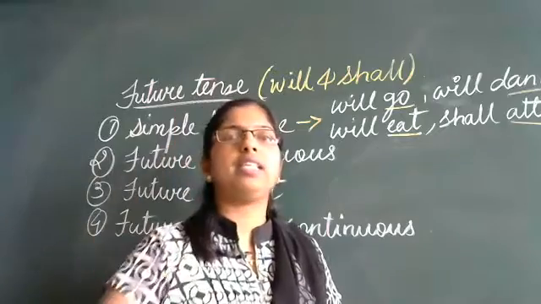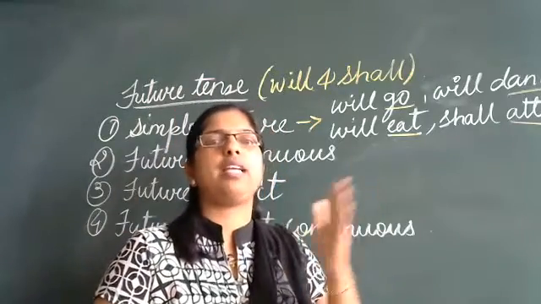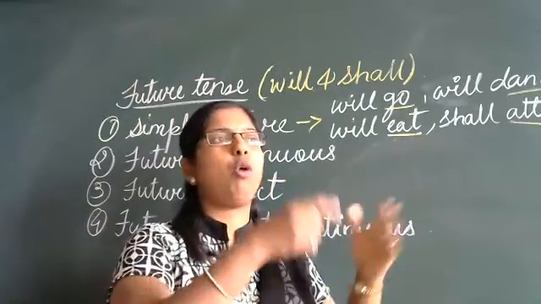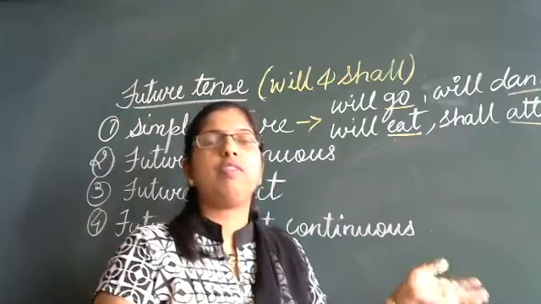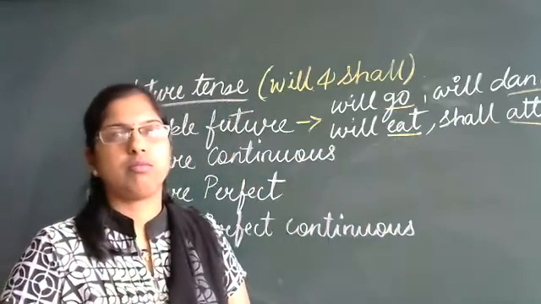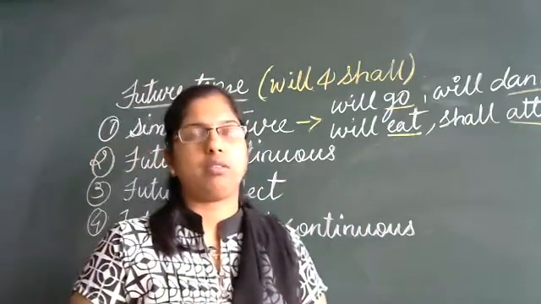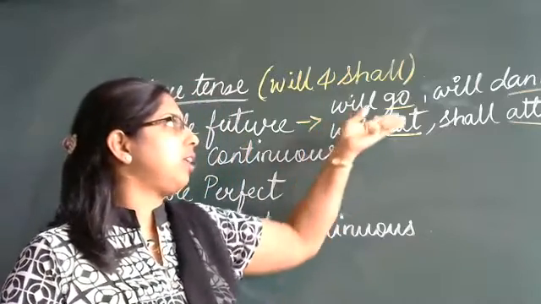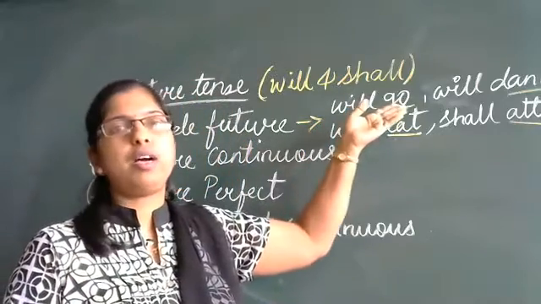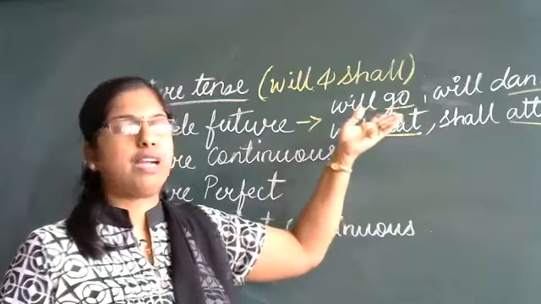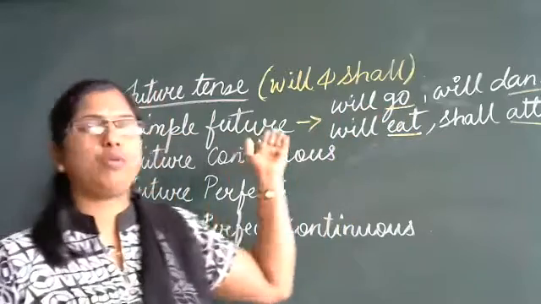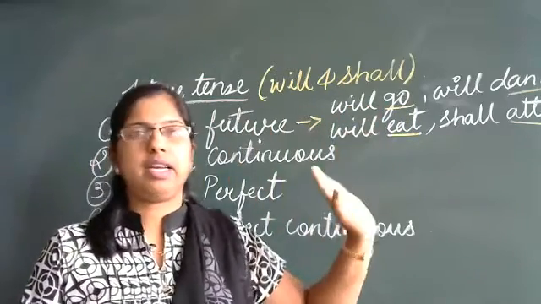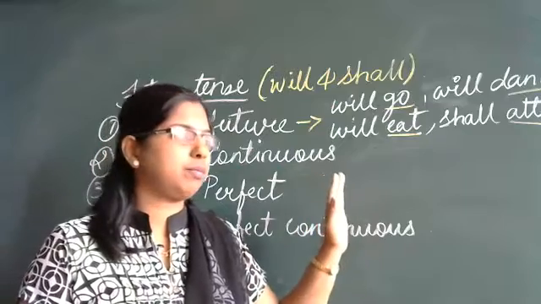These are all present tense. We only add will and shall. I will open the door. She will close the window. I will talk to her. So when we use will and shall along with the present form of the verb, that gives us the simple future tense. Correct? Clear till here?